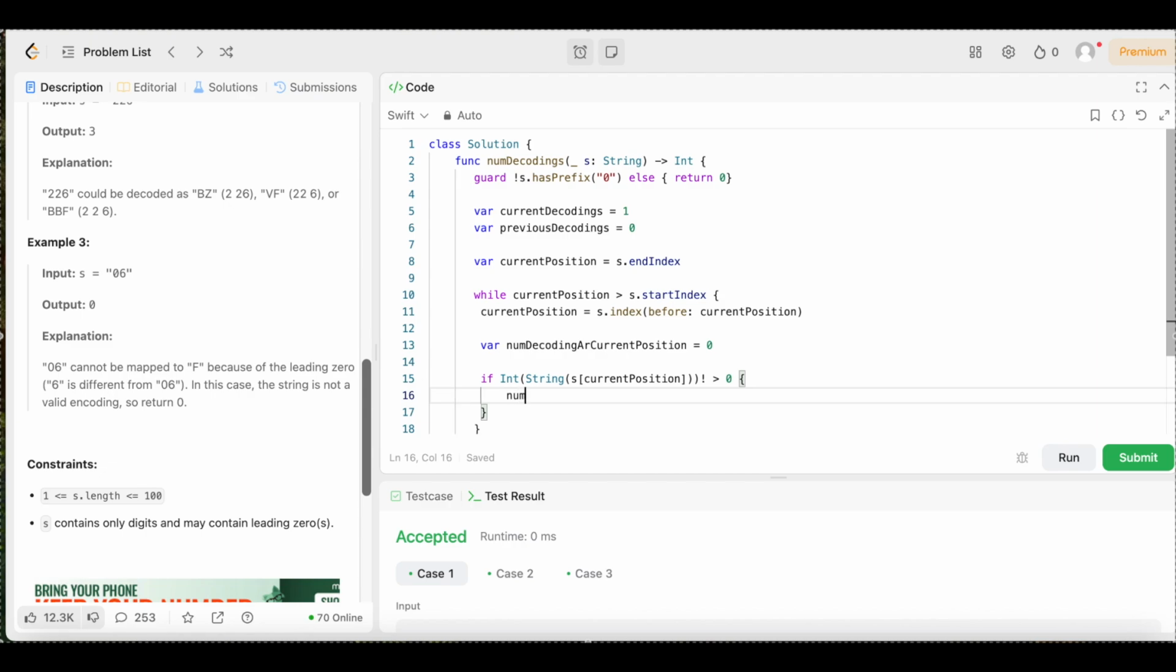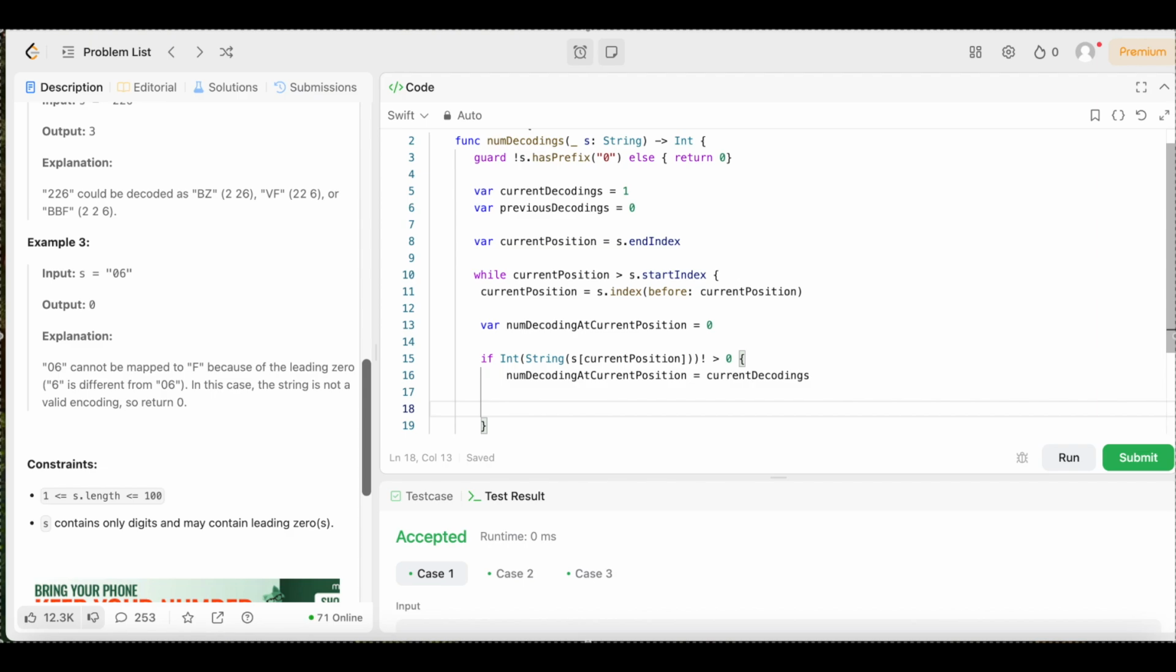We're going to say num decoding. This should be at current position. At current position equals current decoding. Just like that. Boom.